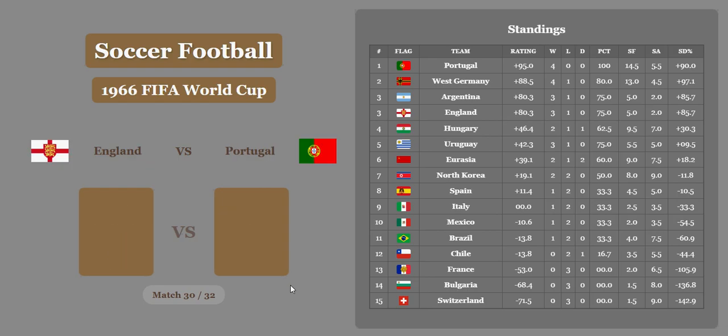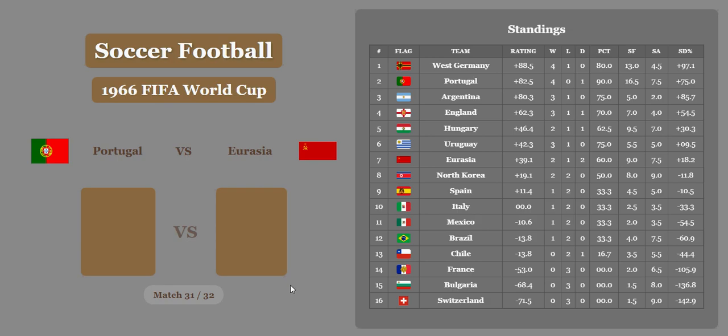England versus Portugal. England wins 2-1. But Portugal, what's the difference going to be? They're going to get a whole goal for economic difference. But Portugal's going to fall to second, Germany's going to take first, Argentina in third, and then England in fourth as we go into the bronze medal match, I believe, the third place match as they call it.